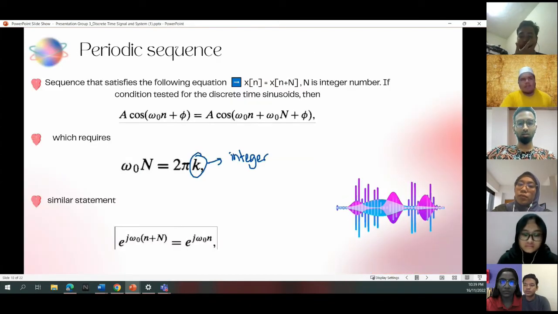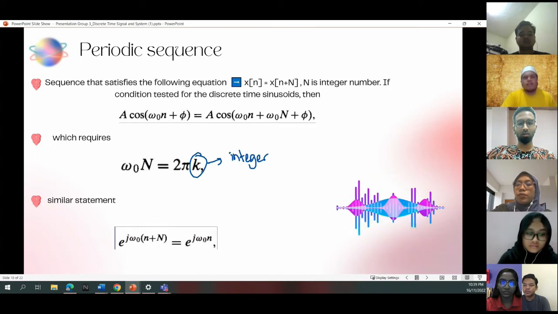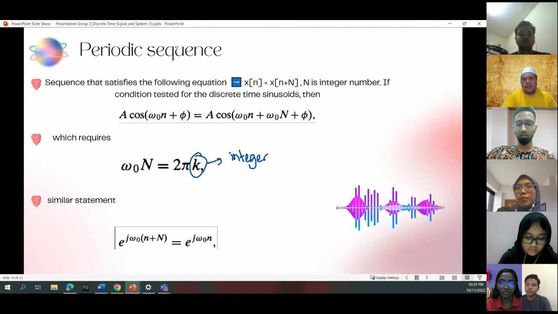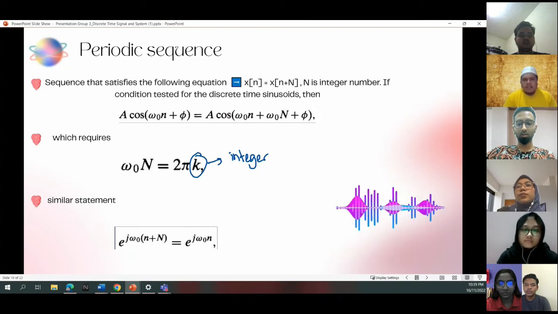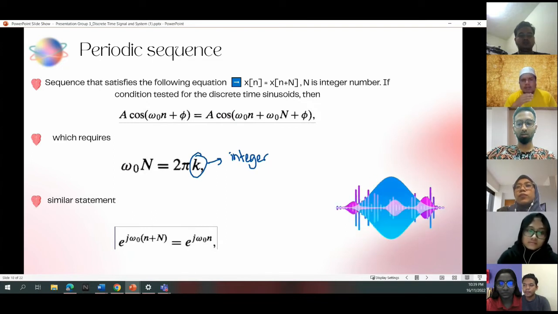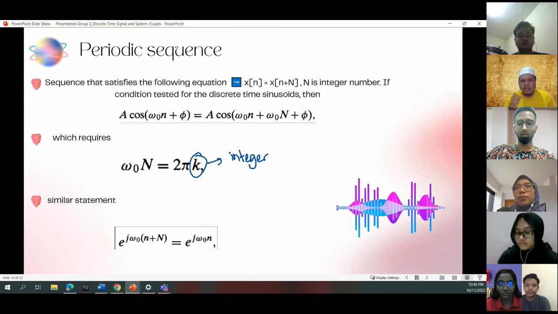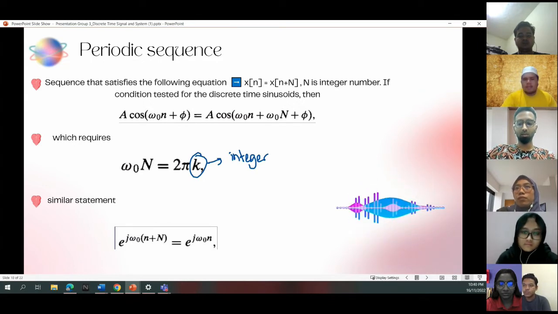Then, a periodic sequence satisfies the following equation: x[n] equals x[n + N], where N is an integer number. If this condition is tested for the discrete time sinusoid, which requires an integer, then we have a similar statement, that e to the power of j omega naught (n + N) is the same as e to the power of j omega naught n.